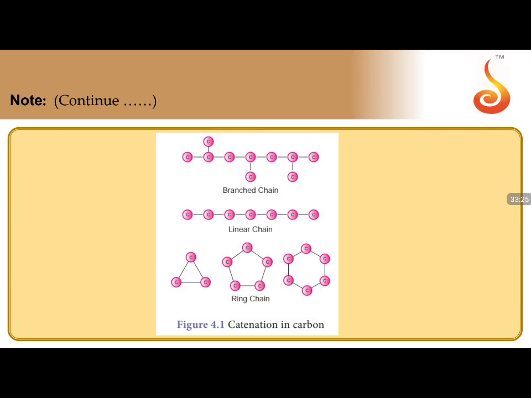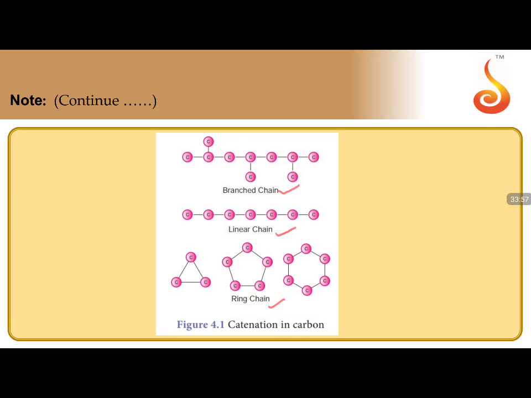Coming to this, we have seen it can form branched chain. These are branched chain compounds. Here are the linear chain compounds, and ring chain compounds. So it has the property to form branched chain, linear chain, and ring chain compounds. This is one of the properties we can see.